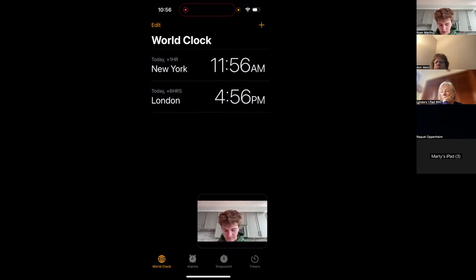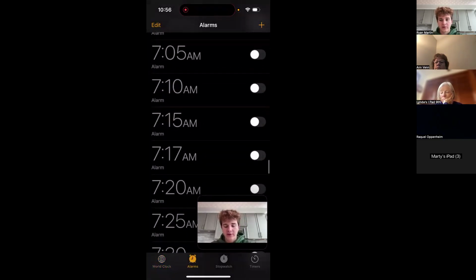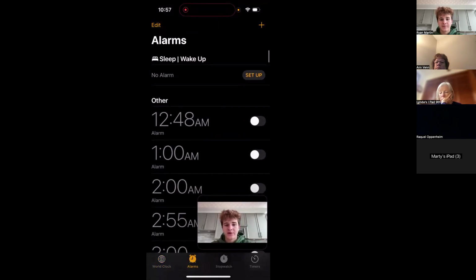Alarms. So for alarms, I already have a lot of alarms. I've used them my entire life. So let's say I wanted to set an alarm. Your screen will probably be blank here. But let's say, oh, and to get to alarms on the bottom, it is the clock that says alarms, in the bottom row right beside where my face is here.